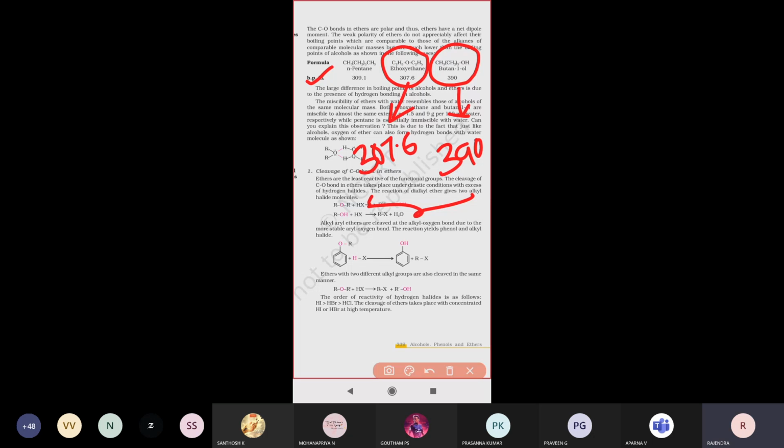Why is that much difference present in the boiling points of these two compounds? Due to the presence of hydrogen bonding. Where is hydrogen bonding present? In alcohols. Alcohols will exhibit hydrogen bonding, it will participate.